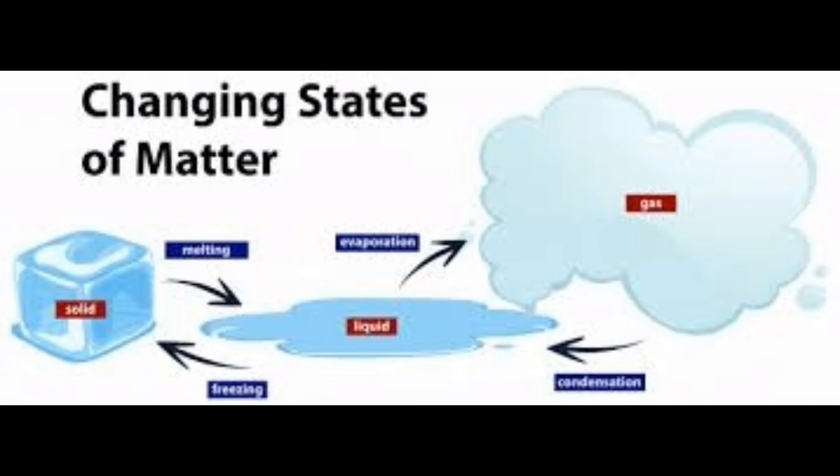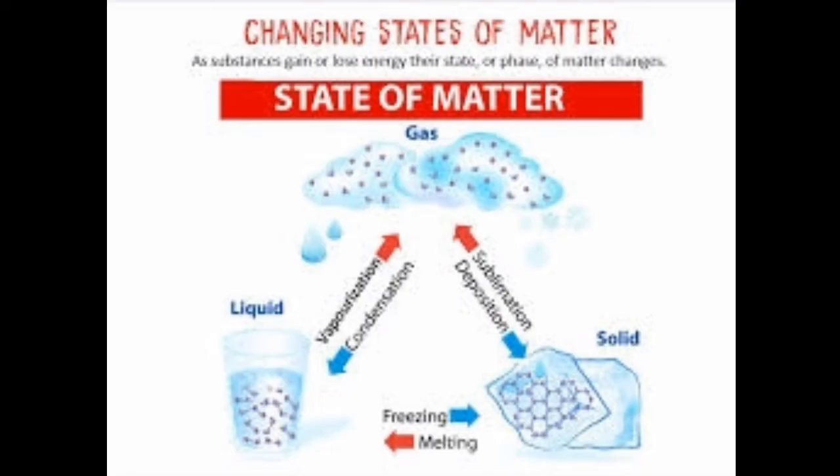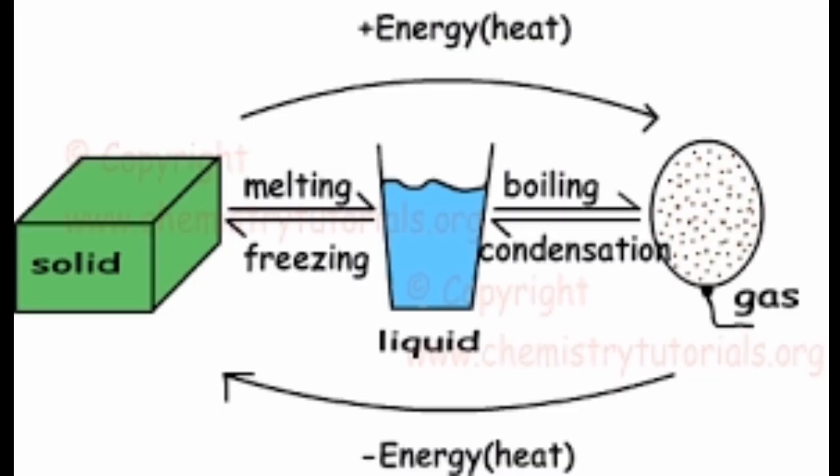Now it's about changing states of matter. Normally, matter occurs in any one state, but we can change its state by changing the temperature. For example, at room temperature, water exists in a liquid state, but at extremely cold temperature, it changes into ice, which is in the solid state. This is called freezing of water. Again, by heating, liquid water changes into gaseous state, that is steam. Water starts to boil at a specific temperature and changes into steam.